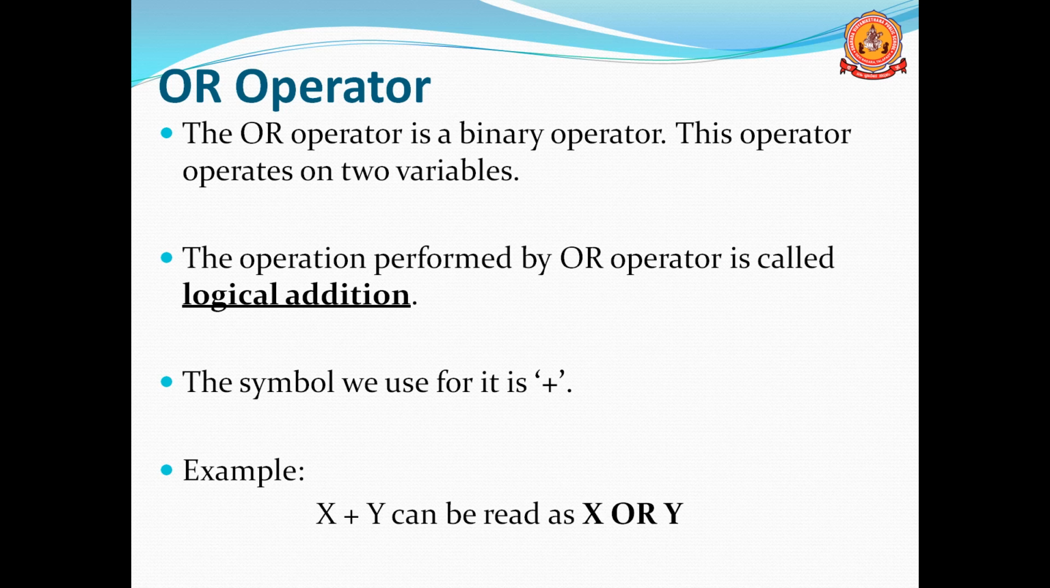The operation performed by the OR operator is known as logical addition. Logical addition is the addition we are performing in the case of the OR operator. The symbol we use for it is the plus operator. Plus is the symbol used for OR. Example, you can see X plus Y. The symbol plus is used, but you have to read that as X or Y. X plus Y means X or Y. It is a logical addition.